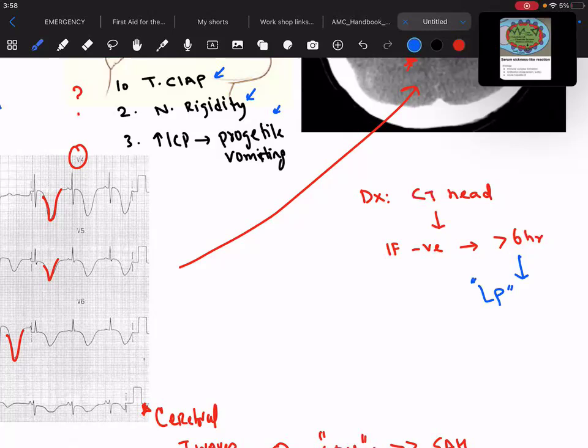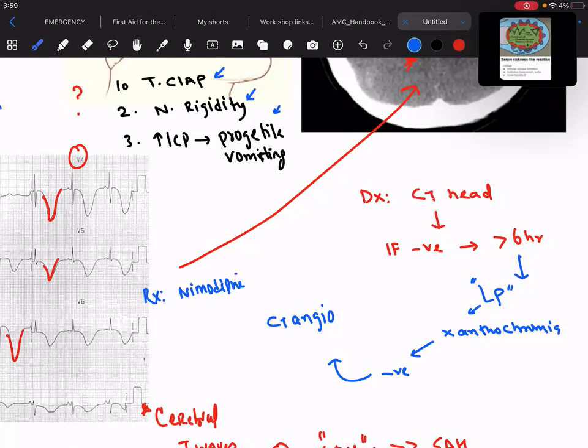If there is a highly suspected case of subarachnoid hemorrhage, you go for the lumbar puncture, even if the CT head is negative. Of course, you have to make sure that the patient does not have any contraindication for the lumbar puncture. What will you see now? Xanthochromia. There will be RBCs in the CSF. But remember that if it's negative and you still think that the patient has subarachnoid hemorrhage, at the end you will go for CT angio. And now tell me about the treatment part. Treatment of the subarachnoid hemorrhage is nimodipine.